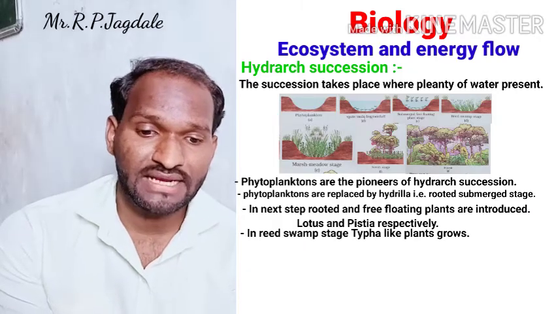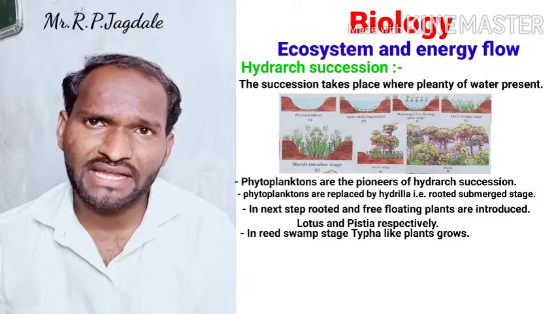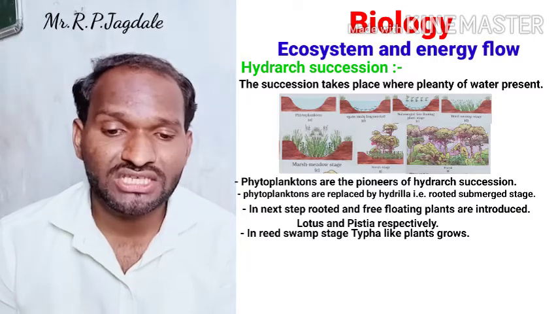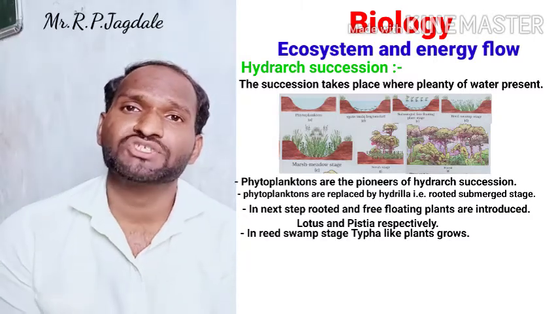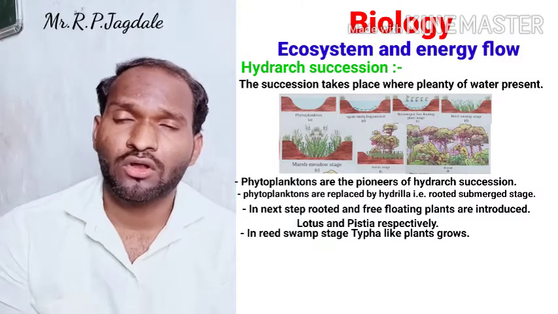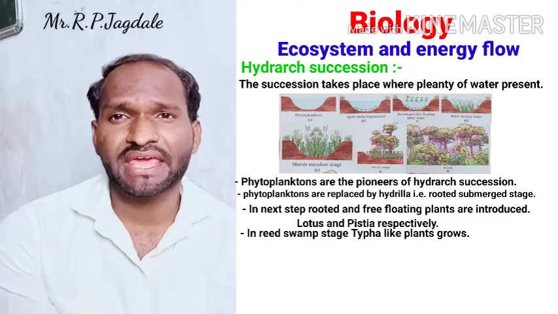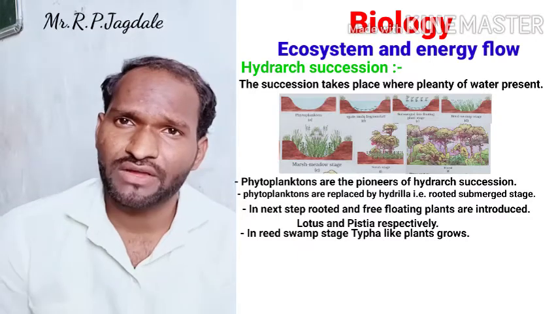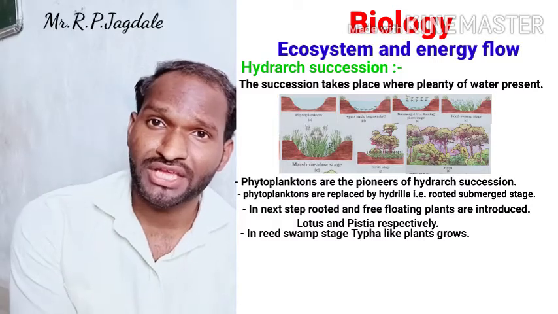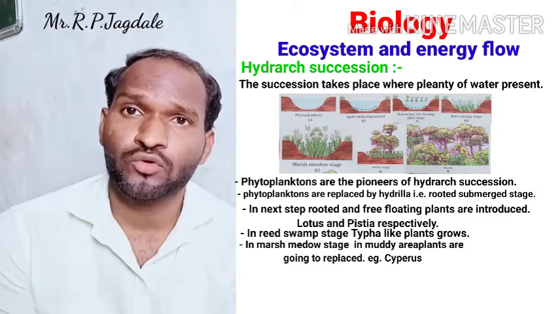Okay, reed swamp stage. Then again after some time the climatic changes are there, time changes, so the stage is also going to change. That is called the marsh meadow stage. In the marsh stage, a lot of soil is added in the water and it becomes a muddy area, a marshy area we can call it. So from hydric we are coming to the marshy area, and now in that condition special types of plants are going to grow there.